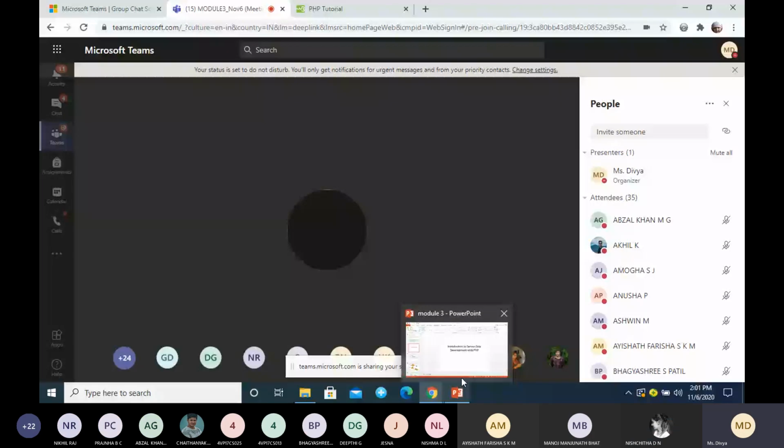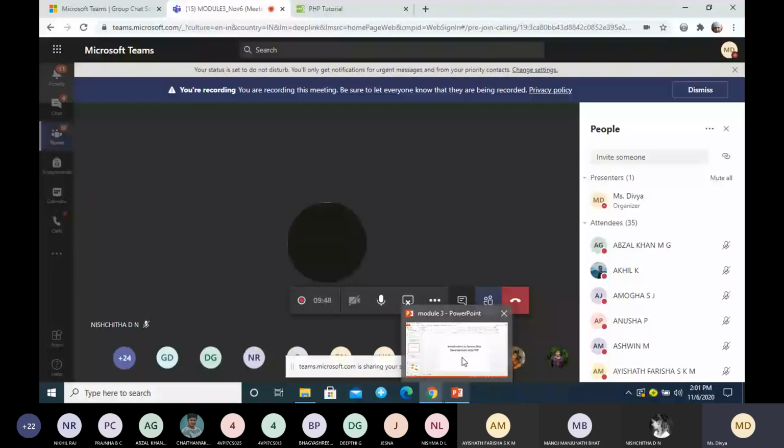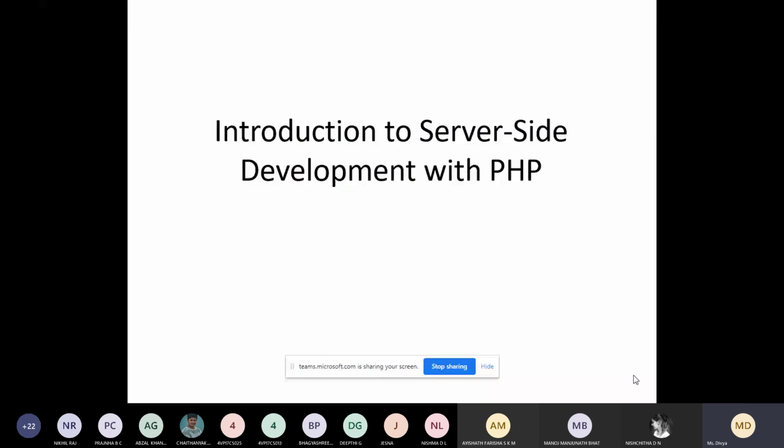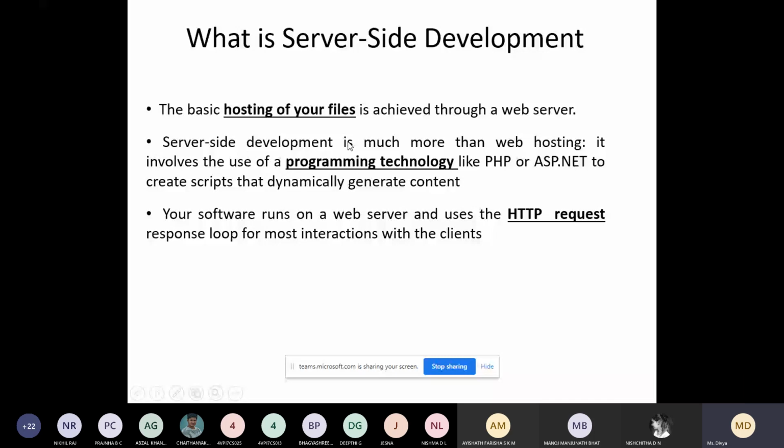PHP is a server-side programming language, and here we have a few introductions about server-side development. The basic hosting of your files is achieved through a web server. When you develop a website, you will host all the files related to PHP, HTML or JavaScript on a web server.